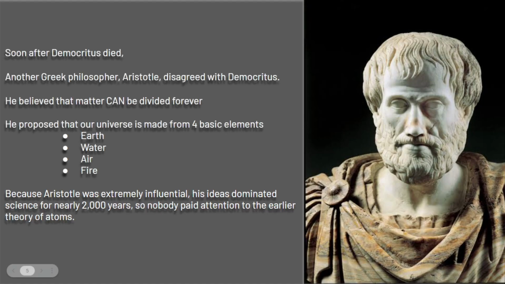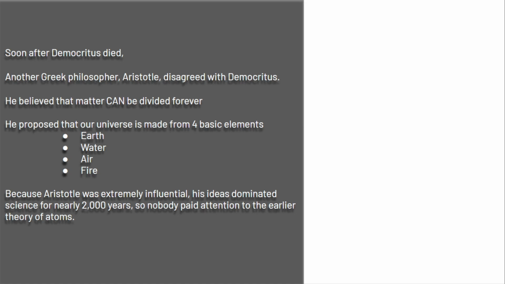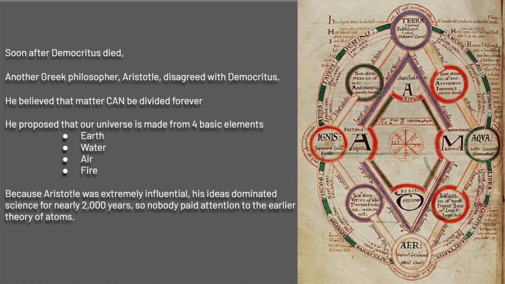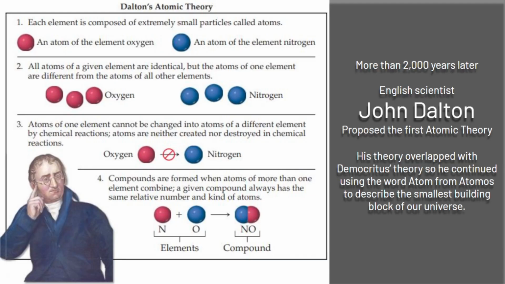But because he was more influential, his idea dominated and caused most people to ignore Democritus's idea of an atom. Here you can see we've got Terra, that's earth, water, air, and then fire. That's Aristotle's idea. But he was wrong about it, even though he was a great philosopher.